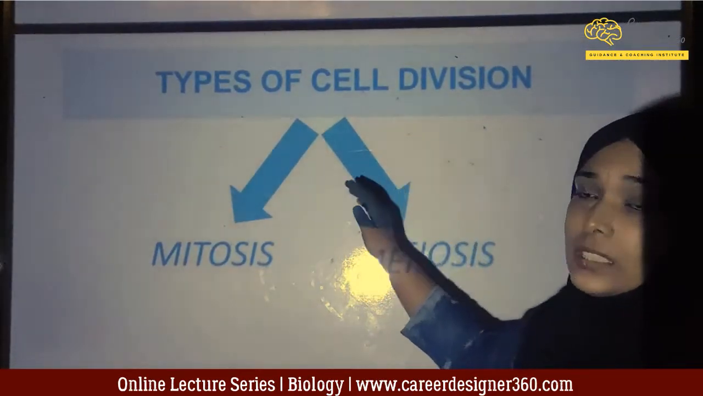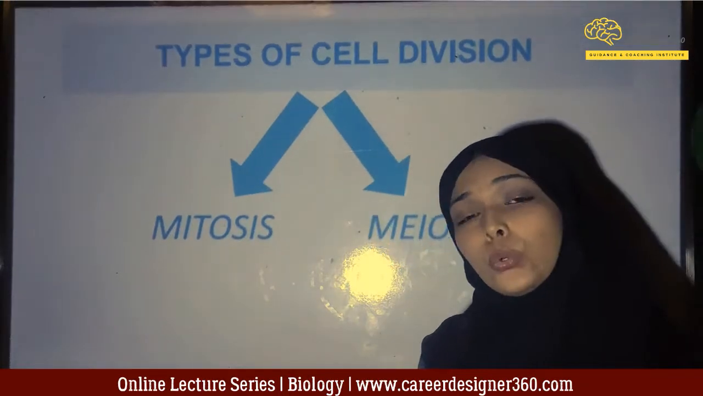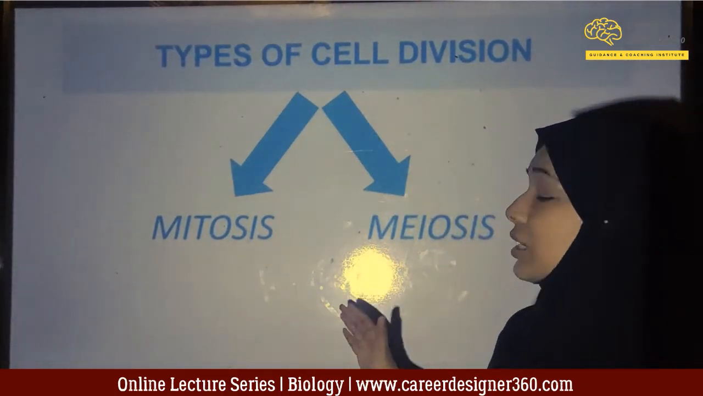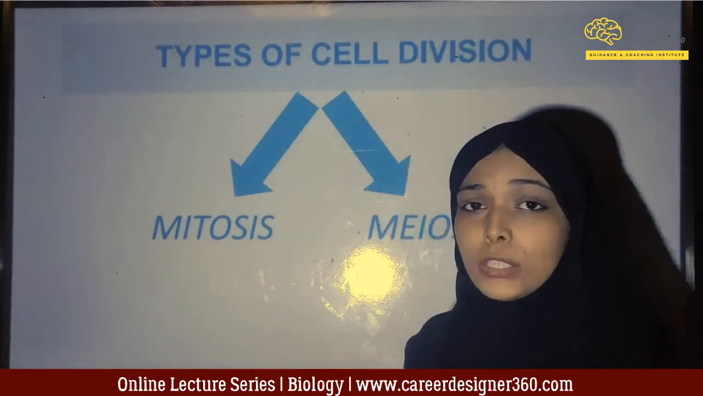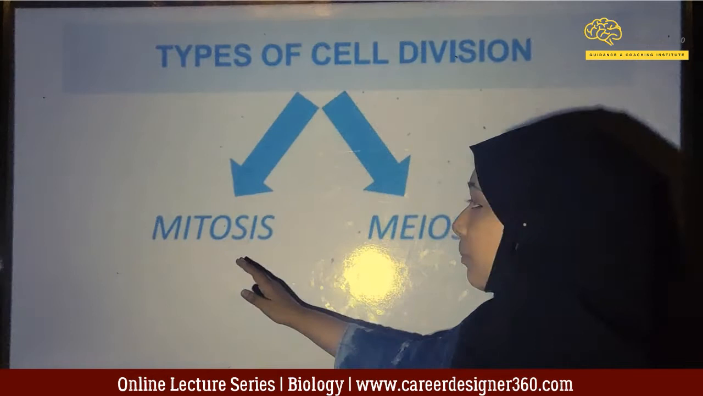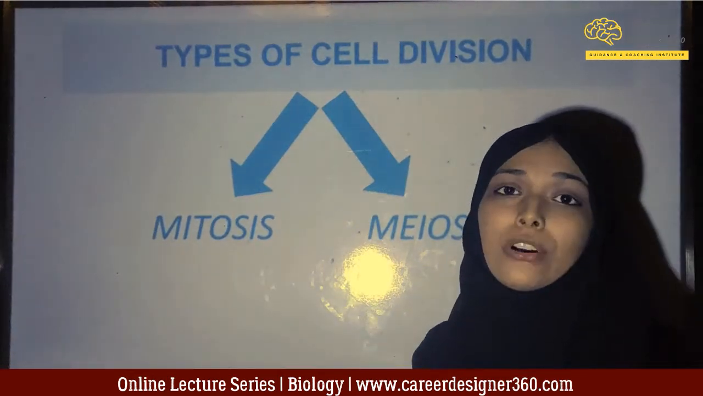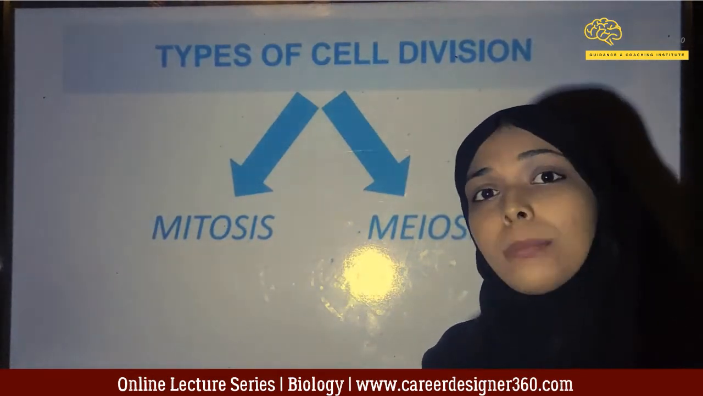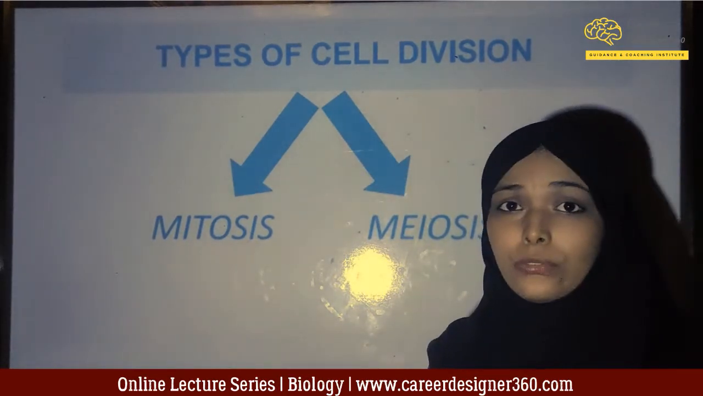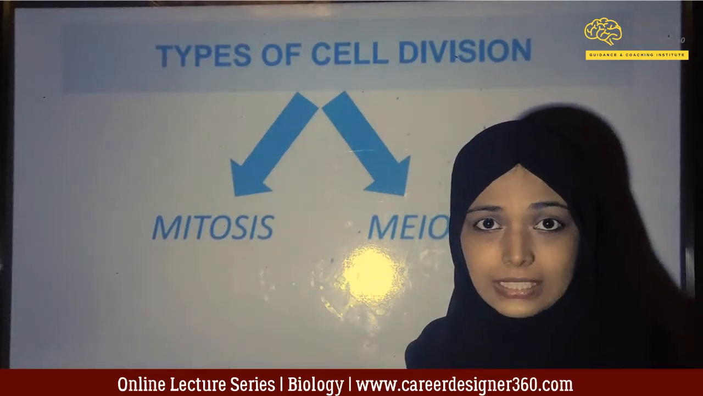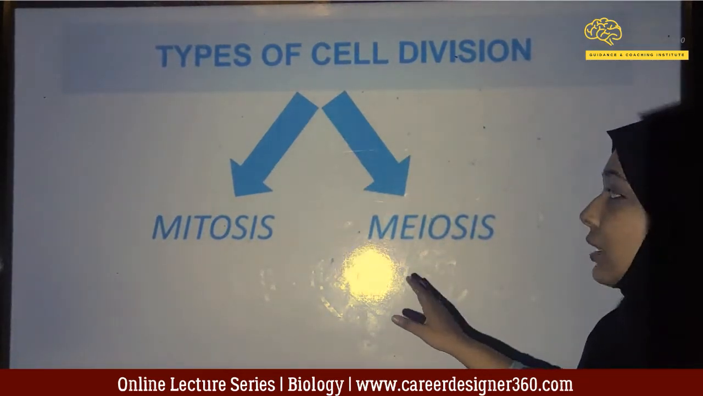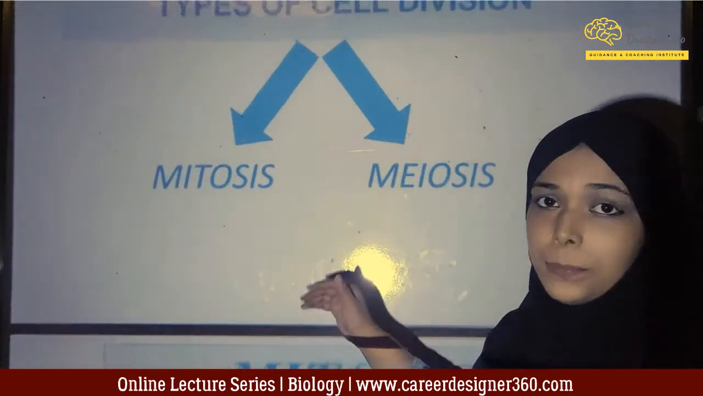Now, based on the types of cell, we have two types of cell division as well. The cell division which involves the somatic or the body cells is known as mitosis. So, mitosis is the division involving the body cells or the somatic cells, and that type of cell division which involves the reproductive cells or the germ cells is known as meiosis. So, let's come to each of them one by one.